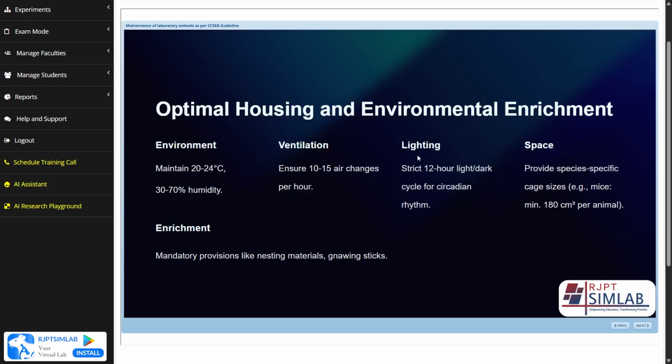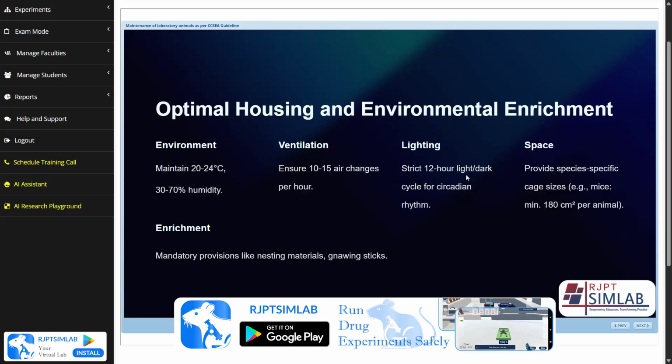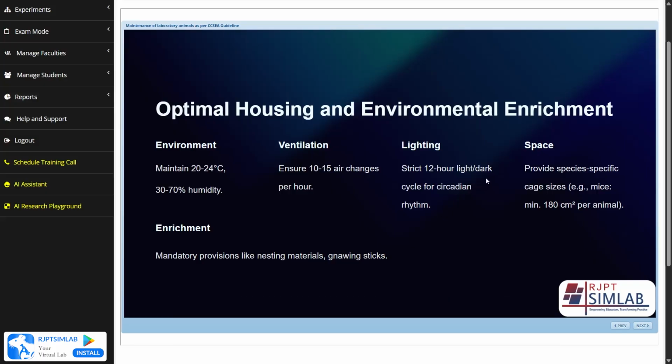The third is lighting. A strict 12-hour light and dark cycle for the circadian rhythm. We have to maintain 12 hours of light and 12 hours of dark for the cycle of the circadian rhythm. What is circadian rhythm? It is a natural internal clock of 24 hours and it regulates various bodily functions. It is also known as the sleep-wake cycle of any animal.